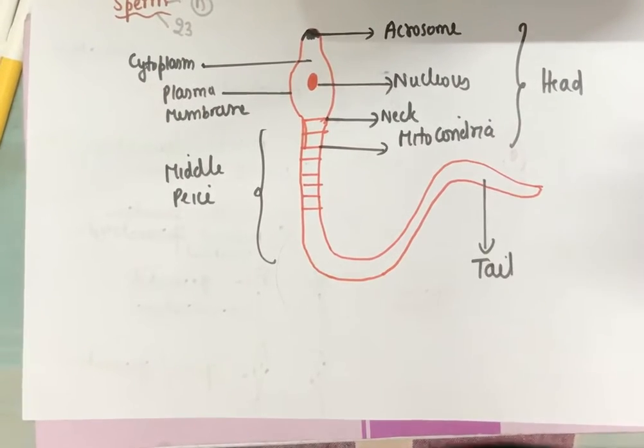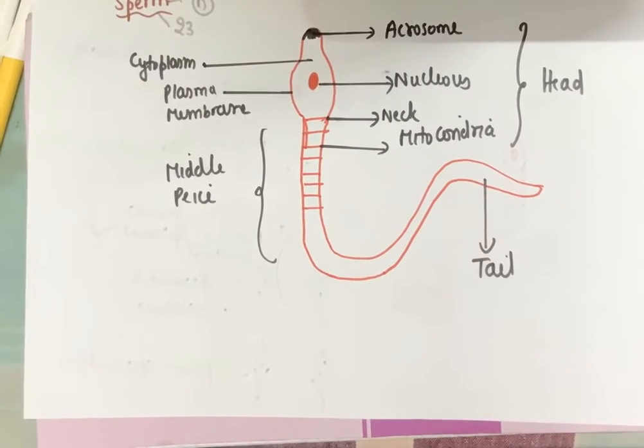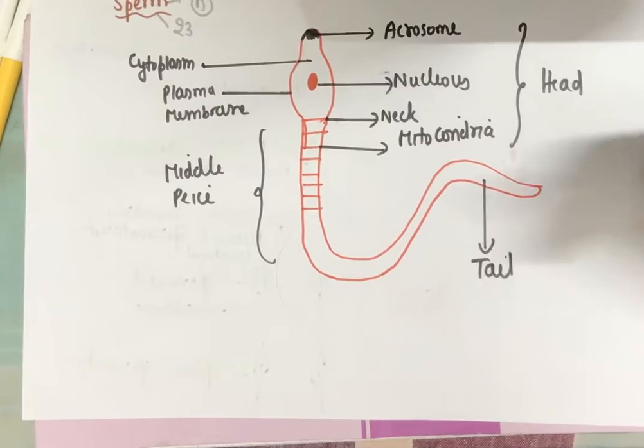And in the end is another very crucial part, the tail of the sperm. Now why is the tail important? The tail is very important because it will give the sperm flexibility. It will help to move the sperm, it will help to make the sperm flexible. And as the sperm is motile, it has to move to the egg, the egg won't move towards it. So that's why it has to have some movement facilitator. Like we have legs, it has a tail, and it has mitochondria in the middle piece to give it energy for that movement.